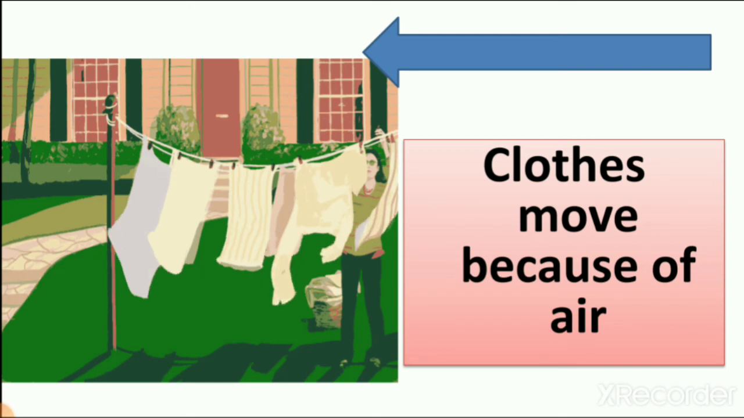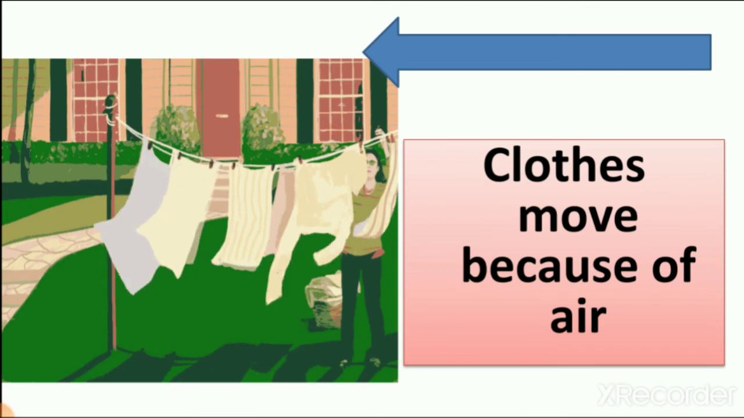So that's why in the summer season we dry clothes on the terrace, so they dry very fast. But right now the season is winter, and in winter we cannot dry clothes fast. Why? Because of cold waves, right? So in monsoon we dry clothes in our house, in our room. Why? Because of rain, right? So we need air to dry clothes.